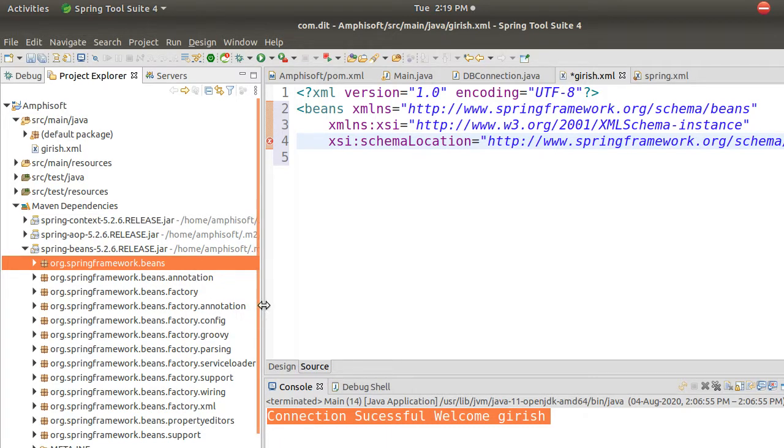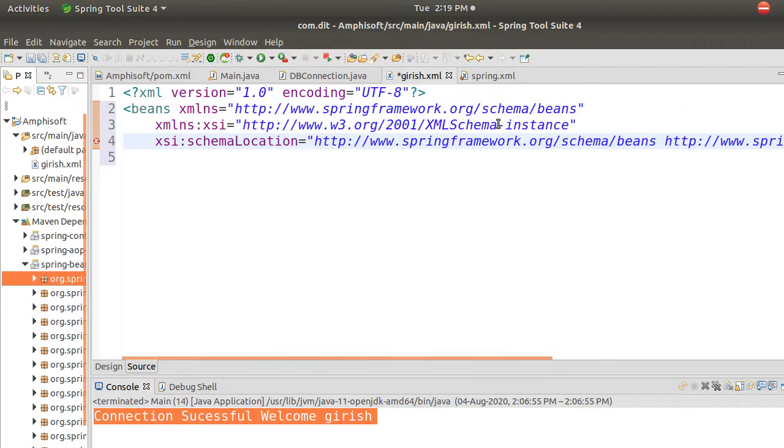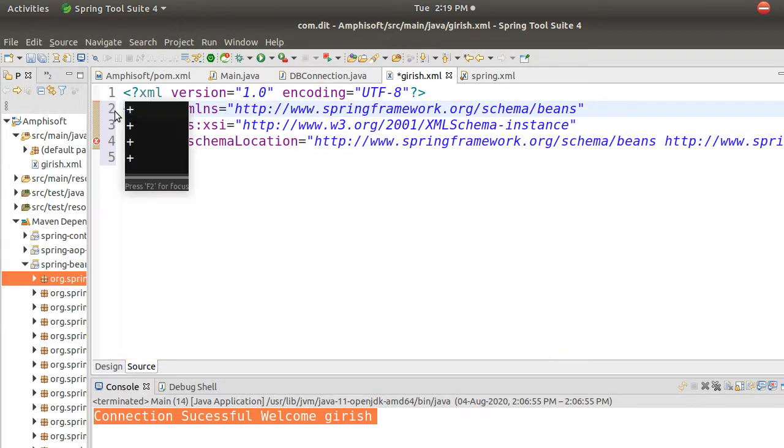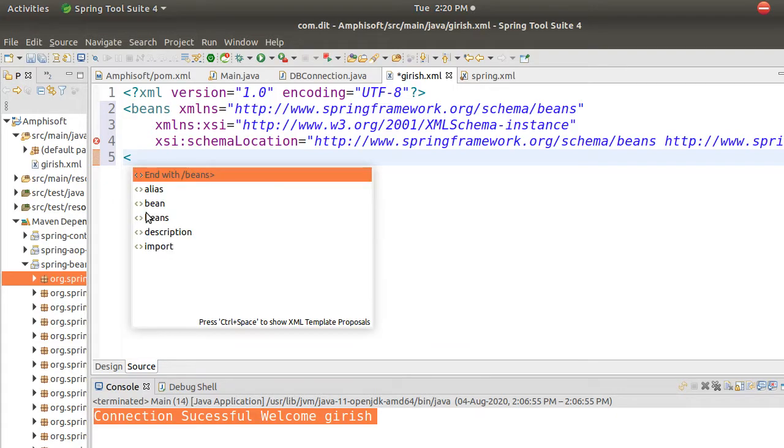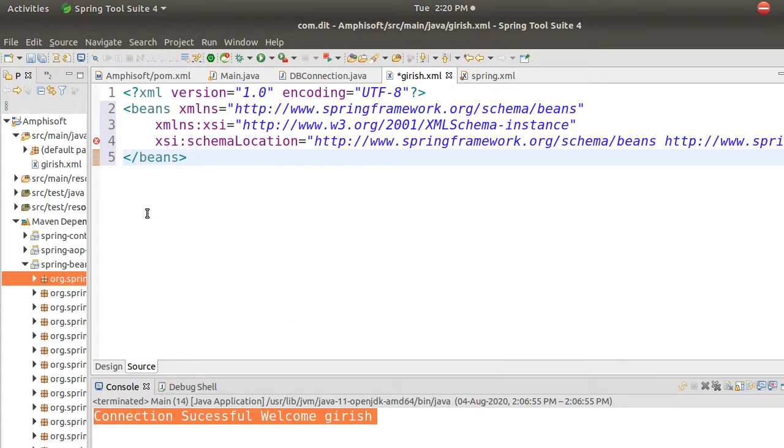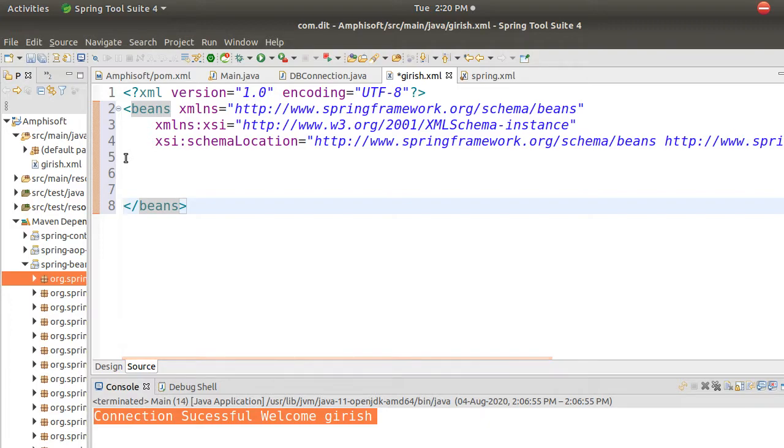So what is that? It is nothing but it is saying, hey, if you are writing some XML here, I will know what it is. So there is already code written, meaning it will know what this beans tag is, and whatever tags we write from now on will all be known to that XML file. See, it is asking me automatically to end the bean. Then I will just add some more beans.